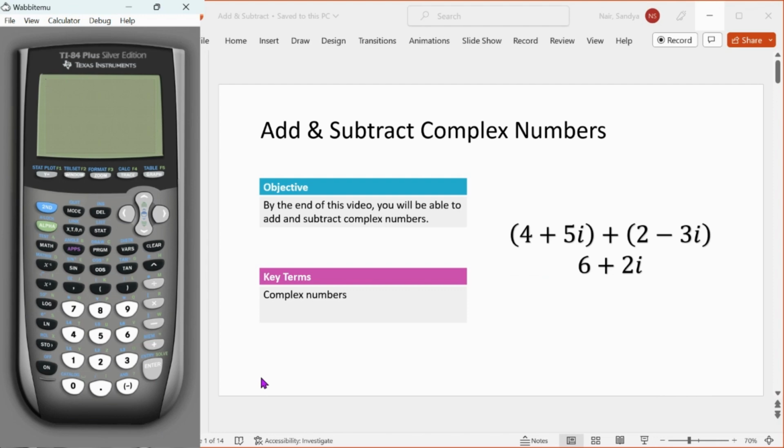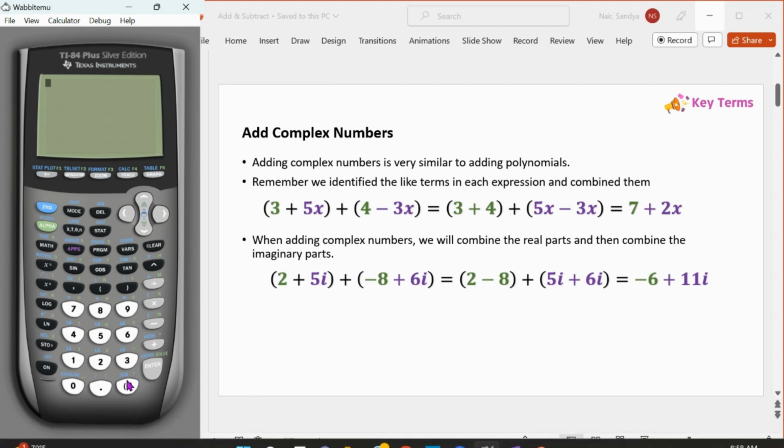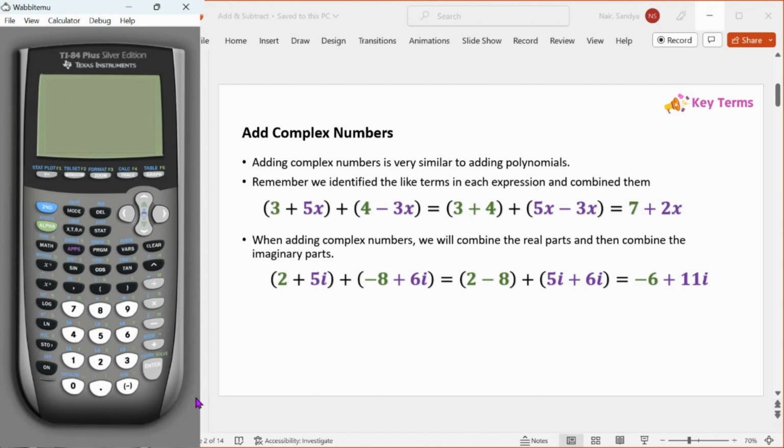So in this video, we're going to be talking about how to add and subtract complex numbers. So when we add complex numbers, we're going to use methods very similar to the ones we used when we were adding polynomials. Remember, what we would do is identify the like terms in each expression and then combine them.